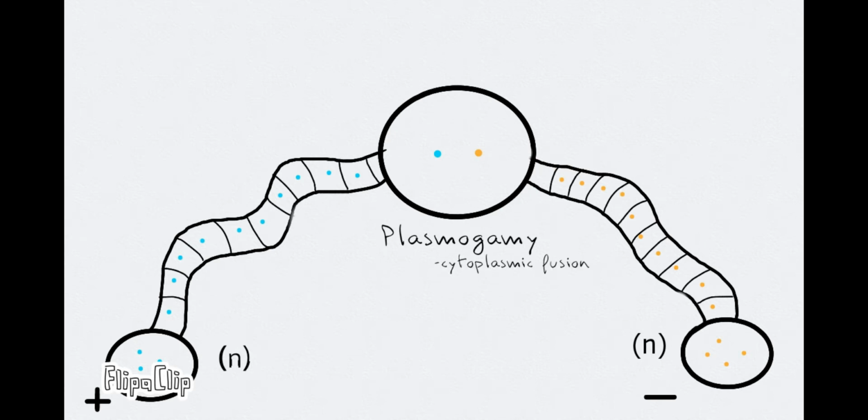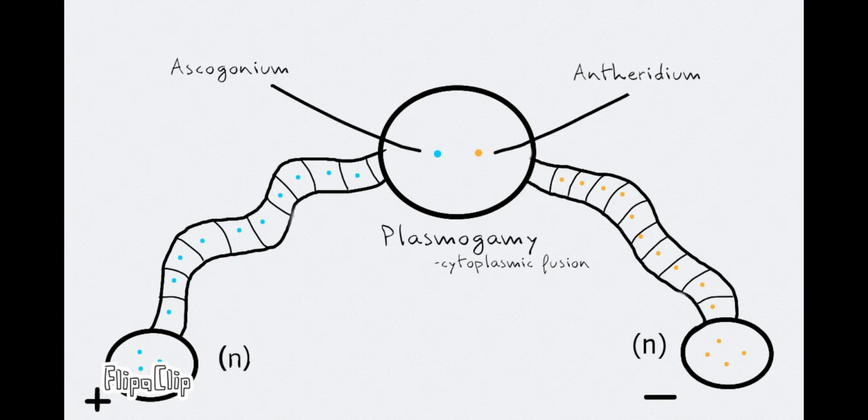In the dikaryotic cell, the nucleus from the plus spore is now called the ascogonium, while the nucleus from the minus spore is now called the antheridium. This is analogous to the human gametes, which are the egg cell and the sperm cell, so you get it.